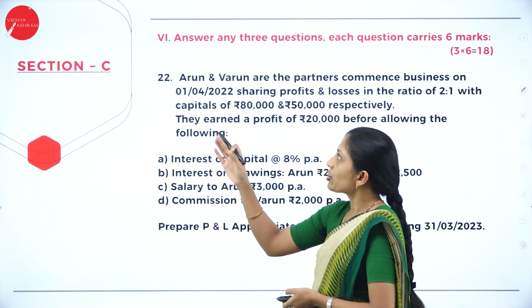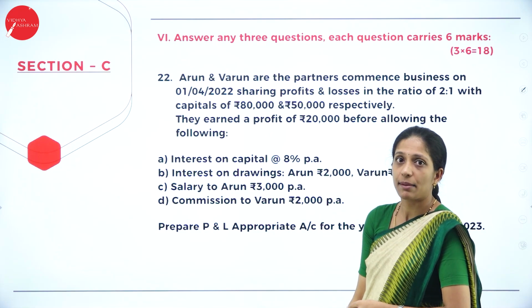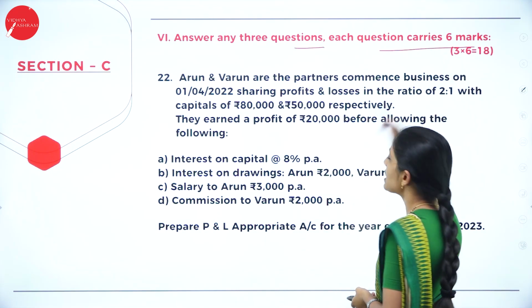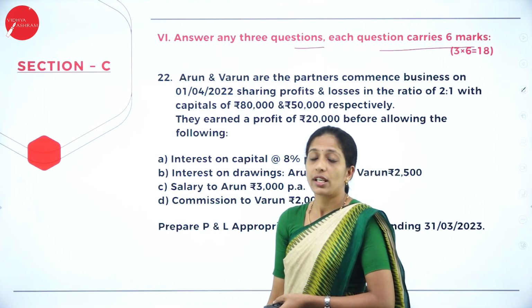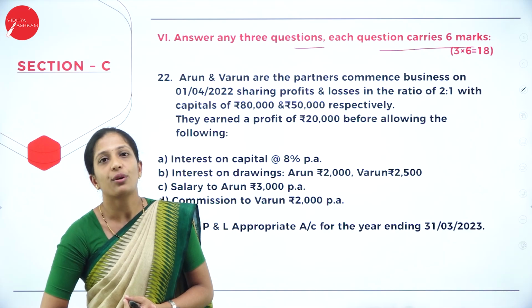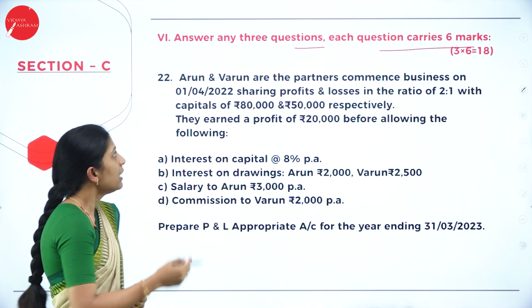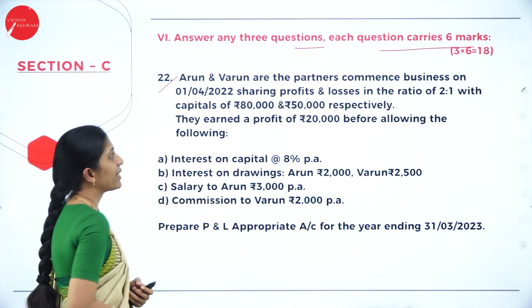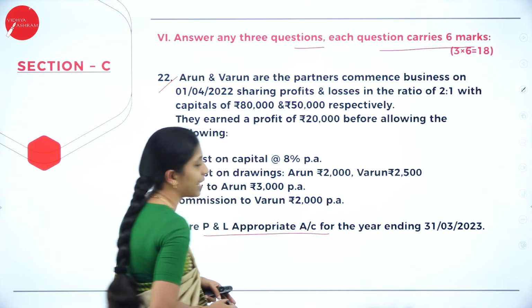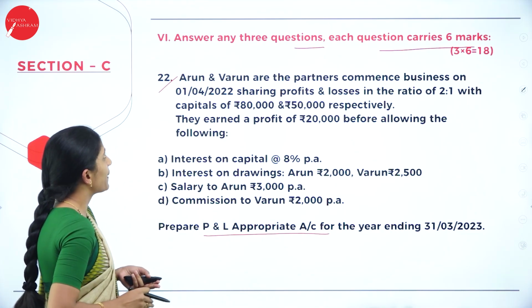Now coming to section C. This is under the 6th main. Answer any 3 questions. Each question carries 6 marks. Here also you will have an option: out of 5 questions you are going to answer only 3. Now let us see the 22nd question. This is a question relating to P&L appropriation account. So go through the question.